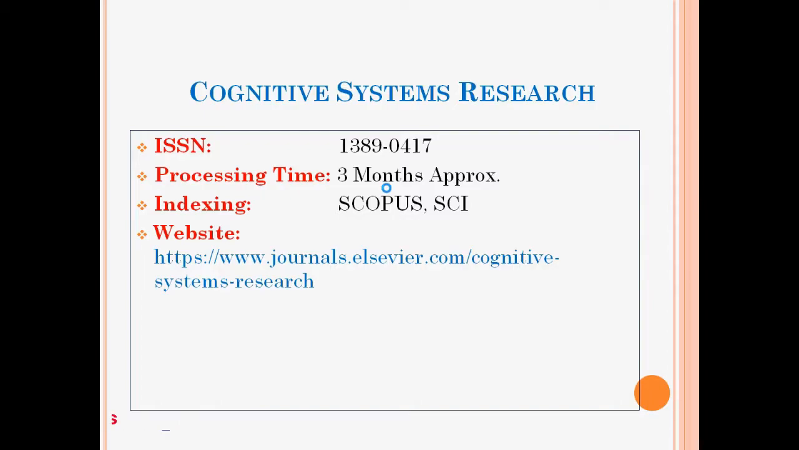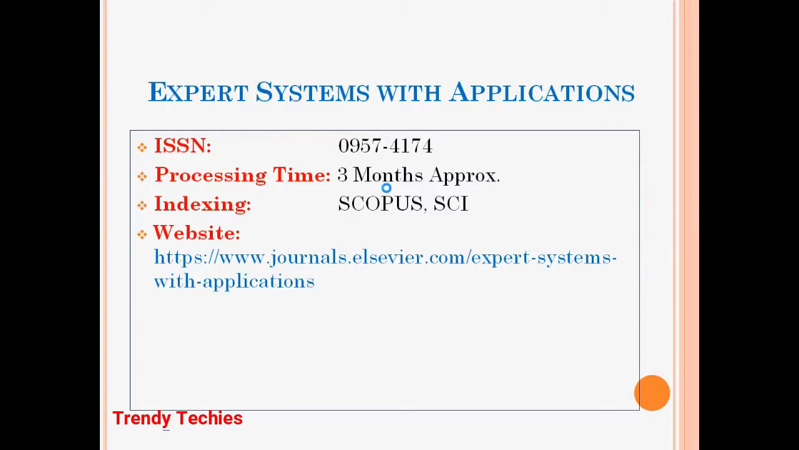Next one is Expert Systems with Applications. This particular journal has the scope of SCI as well as Scopus indexing. Processing time is 3 months approximately. ISSN 09574174. The website link is given in description. You can use that also.